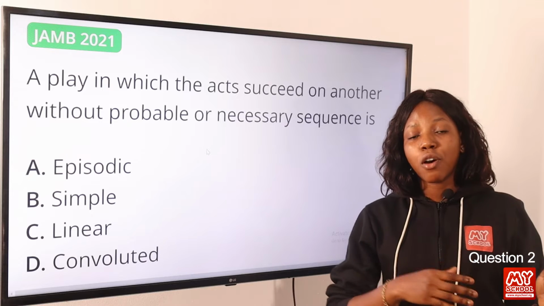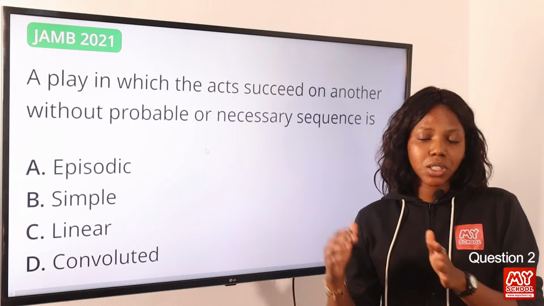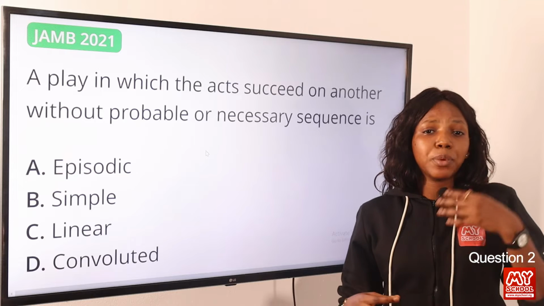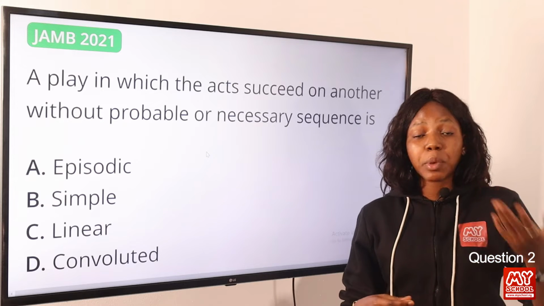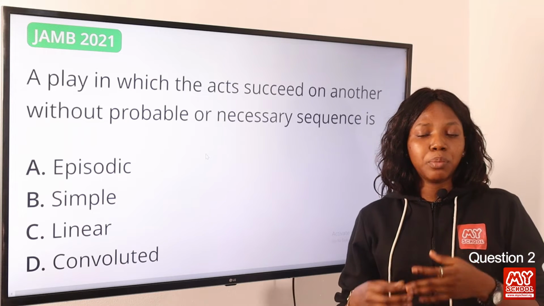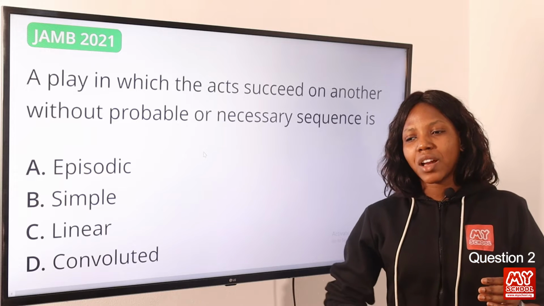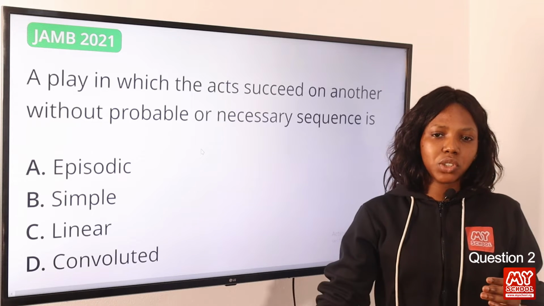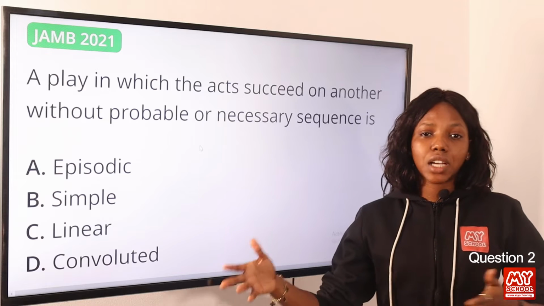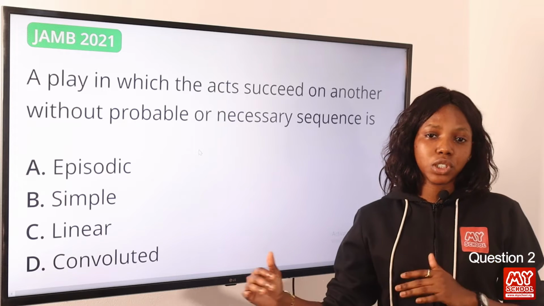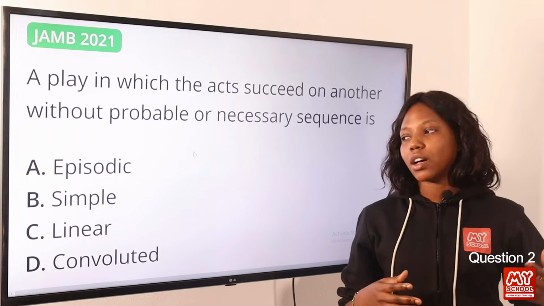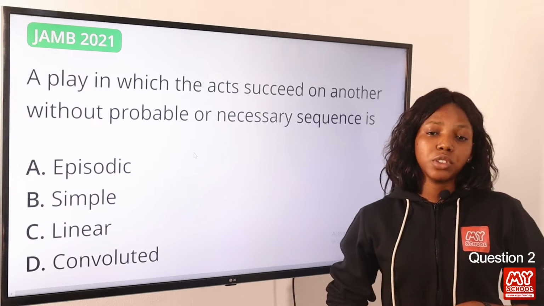The sequence of events are not orderly. They are not arranged orderly. Okay, the only thing that links them together is the fact that it happens to the same person or the same character at the same time or at the same place. But the fact remains that whatever it is you expect in the next event or course of action is not what you get to see. So the order of events are usually not chronological. They are not usually orderly. They are out of sequence, out of order. So the answer to this question remains option A, episodic.